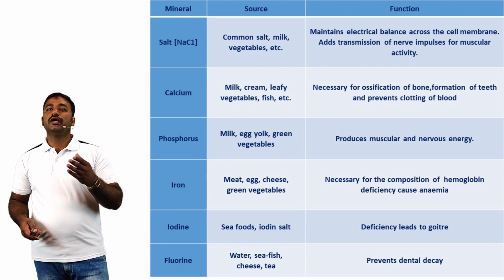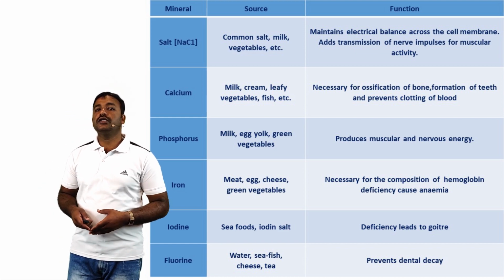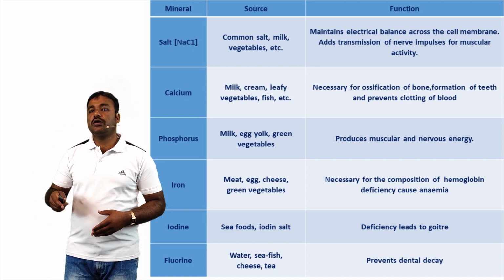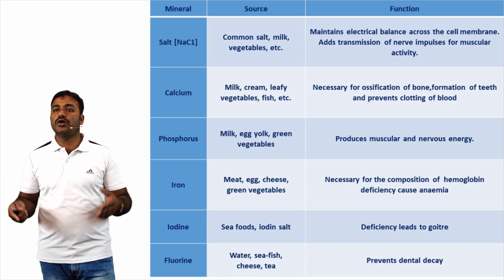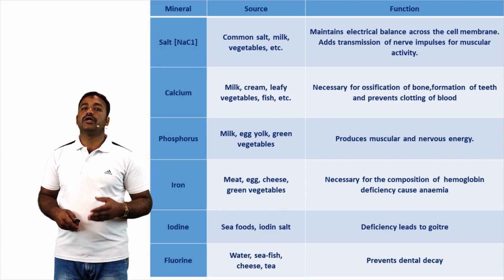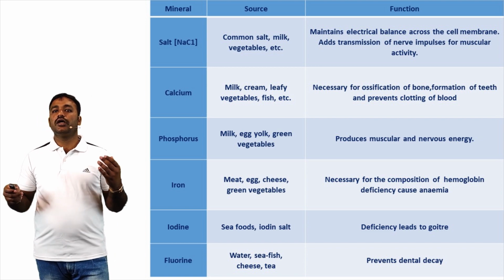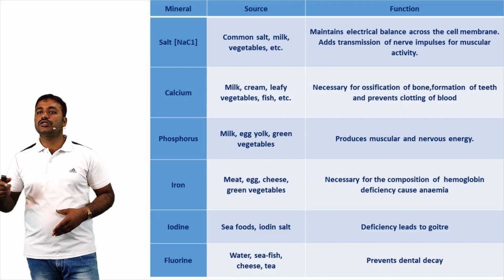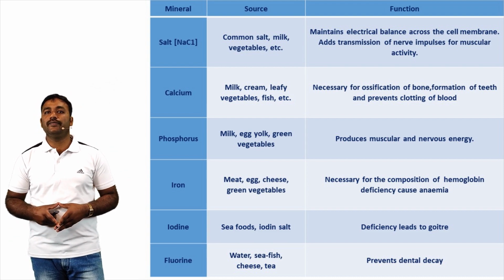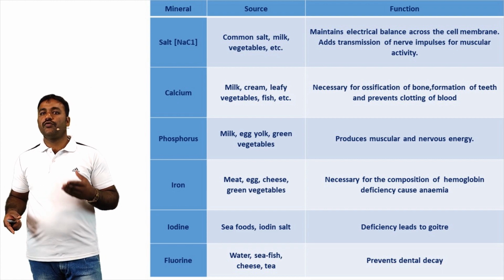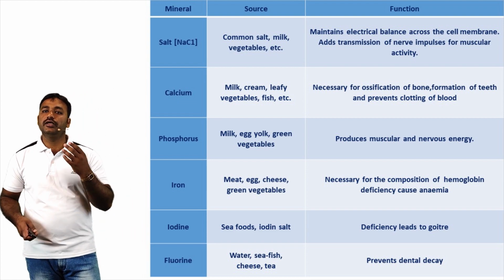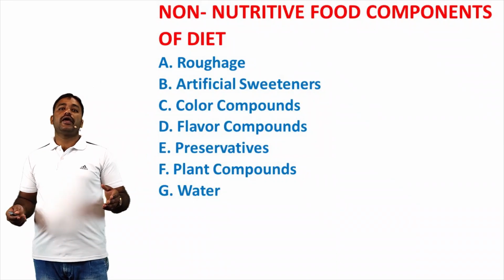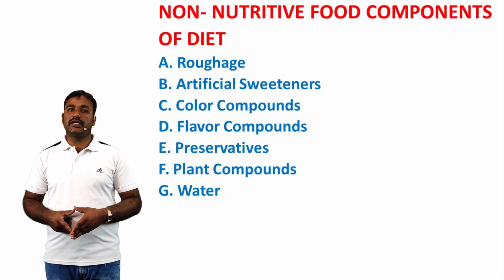Next one, iron. Iron source: meat, egg, cheese, green vegetables. Function: necessary for the composition of hemoglobin; deficiency causes anemia. Next, iodine. Iodine sources: seafoods and iodized salt. Functions: deficiency leads to goiter. Next, fluorine. Fluorine sources: water, sea fish, cheese, and tea. Functions: prevents dental decay.